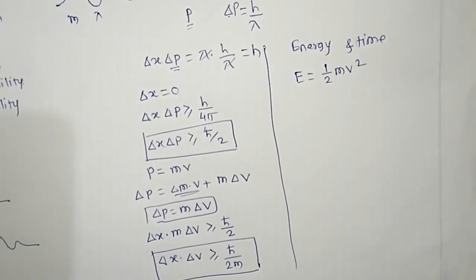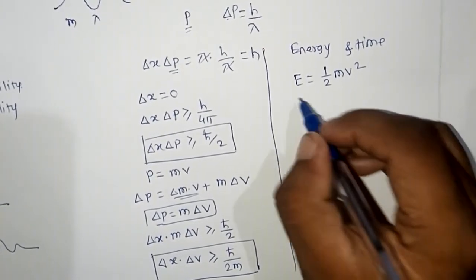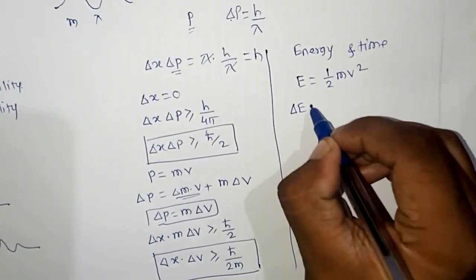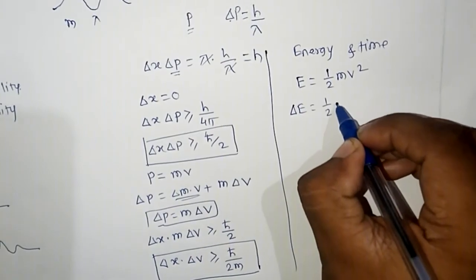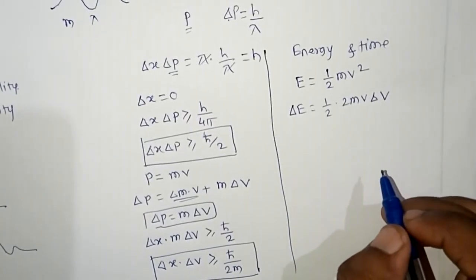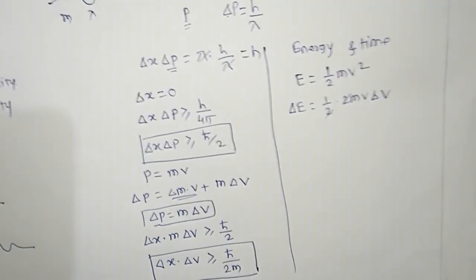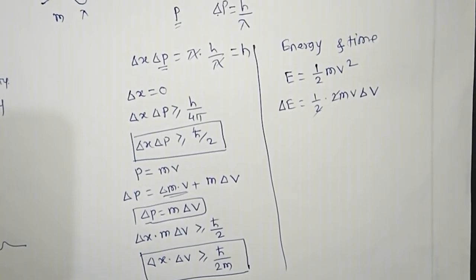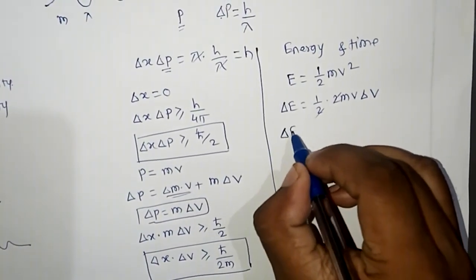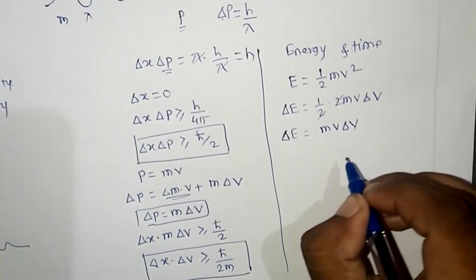Now to find the uncertainty, take the derivative of this term. So delta E is equal to 1/2 into 2mv delta v. So here 2 gets cancelled. Then delta E is equal to mv into delta v.